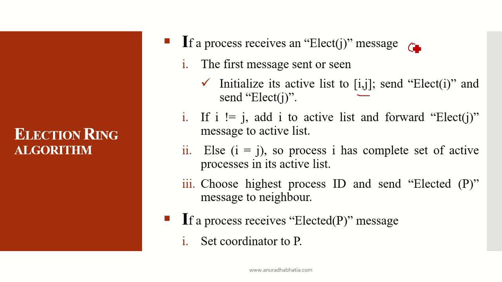That is, if I started from here, if this was from process 3, it went like this. It added 3 into it. This was 5. We will see this in the example. So when it passes the message next, it will add 3 and 5 over here. This is how, when this message comes back after all the processes, it knows that it has come back to me, so the active list is complete. Choose the highest process ID and send the elected P message to the neighbor. That is, the one with the highest ID will be the process which is elected. And if a process receives an elected P message, it sets itself as the coordinator.